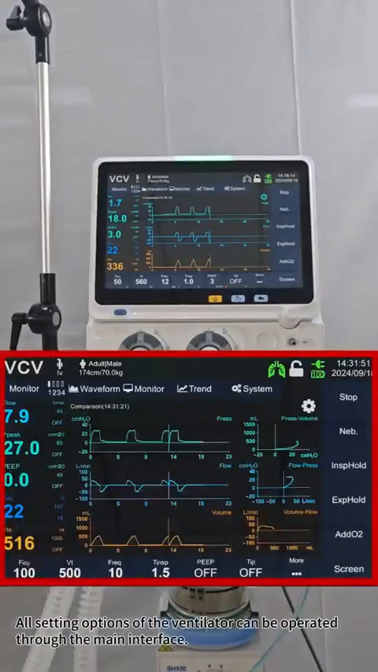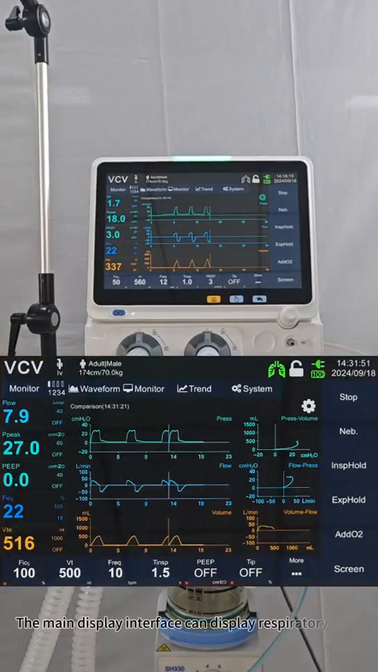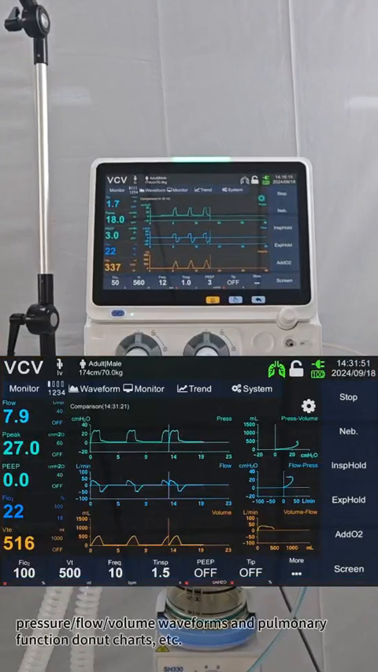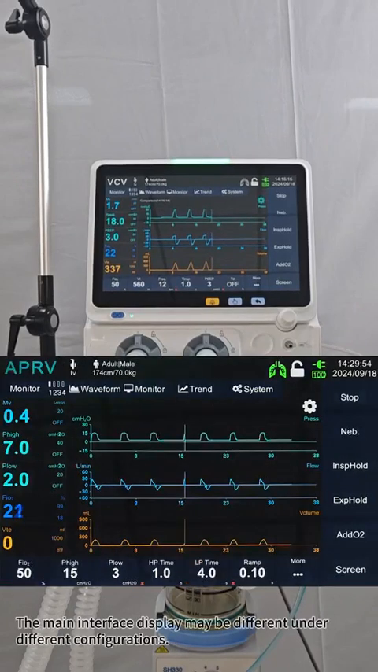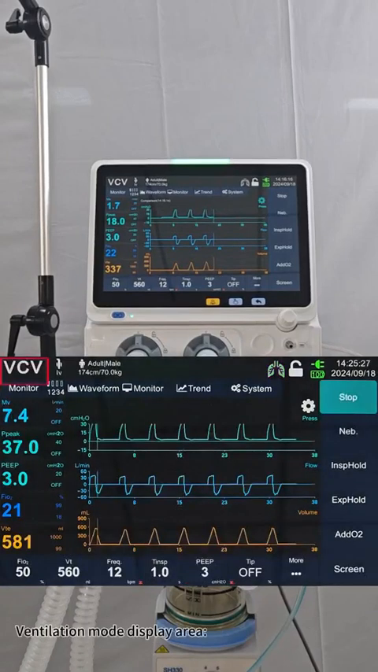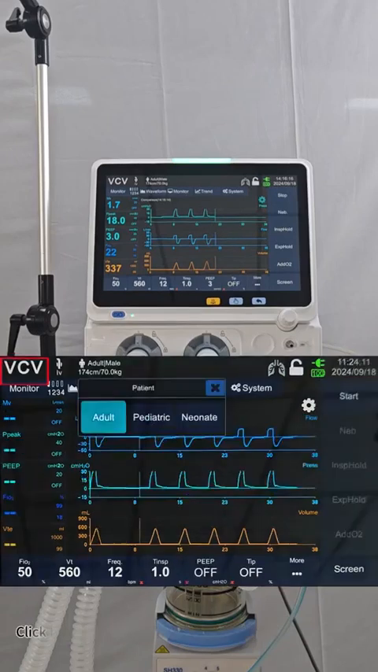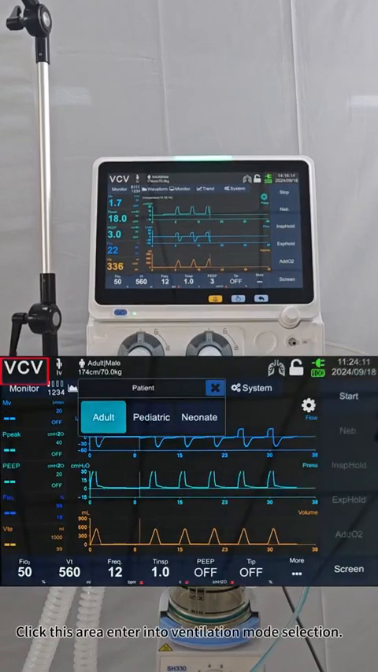All setting options of the ventilator can be operated through the main interface. The main display interface can display respiratory parameters, pressure/flow/volume waveforms, and pulmonary function donut charts, etc. The main interface display may be different under different configurations. Ventilation mode display area. The current ventilation mode is displayed. Click this area, enter into ventilation mode selection.